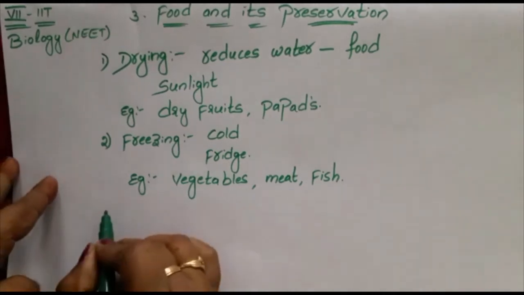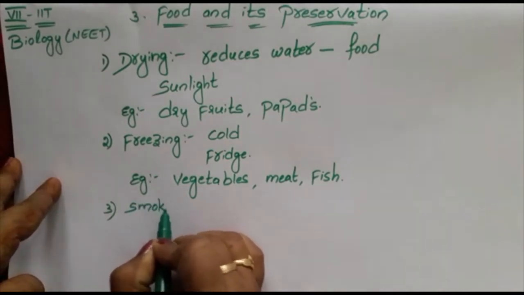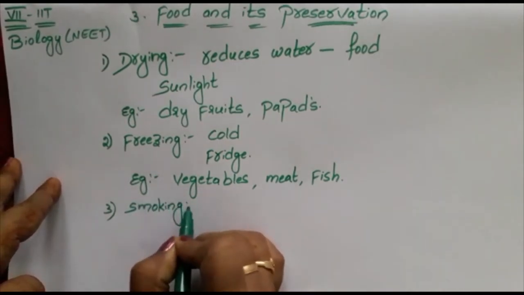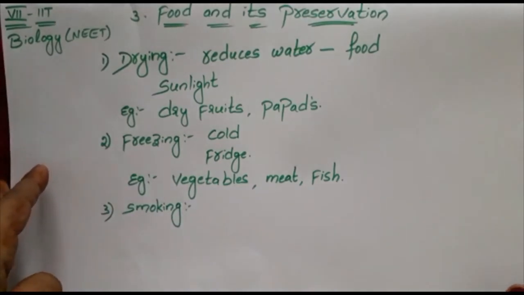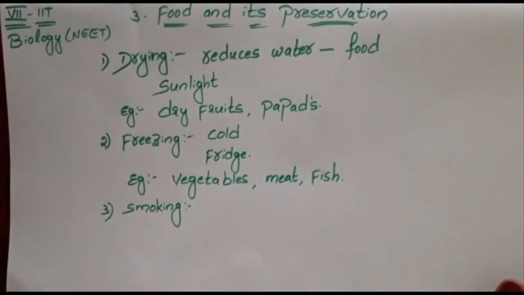Next one is smoking. What is this smoking? The food is cooked by exposing it to the smoke from burning wood. Smoke will stop the microorganisms.